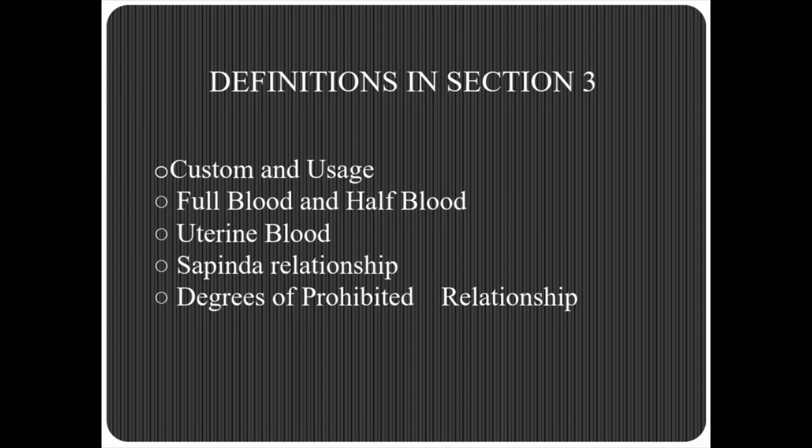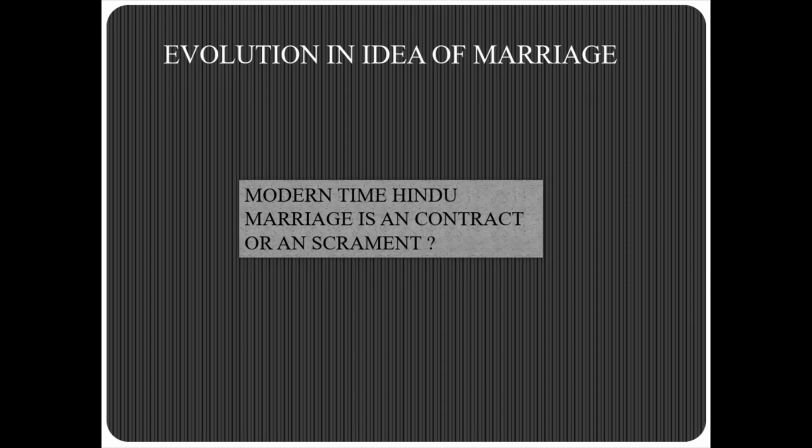Now, why we are studying this prohibited relationship, we will cover further and you will get it as well. So these are the definitions of Sapinda, prohibited relationship, uterine, full and half blood, and custom and usages. Moving on to the next slide, there is an evolution in the concept of marriage.